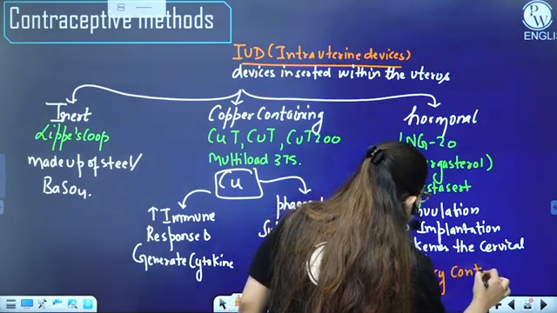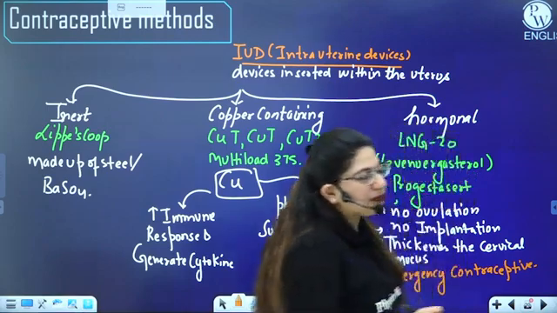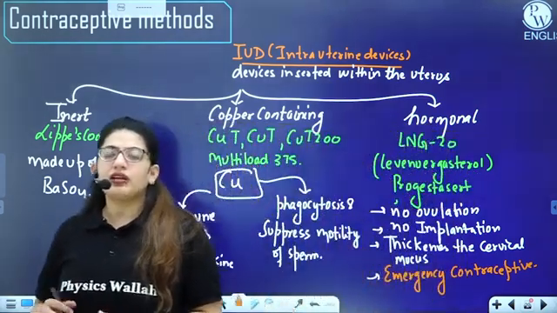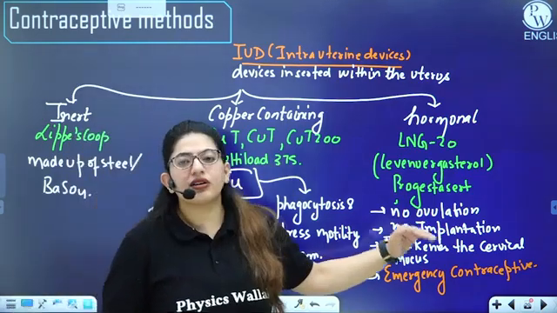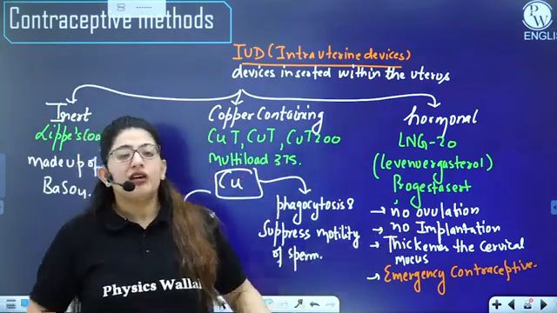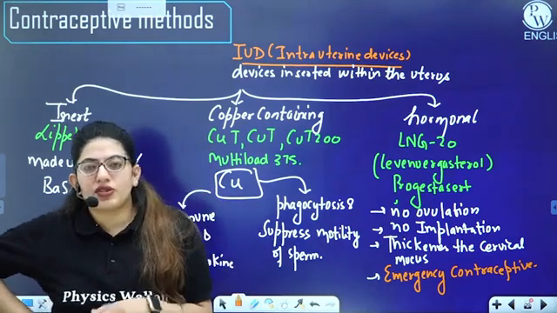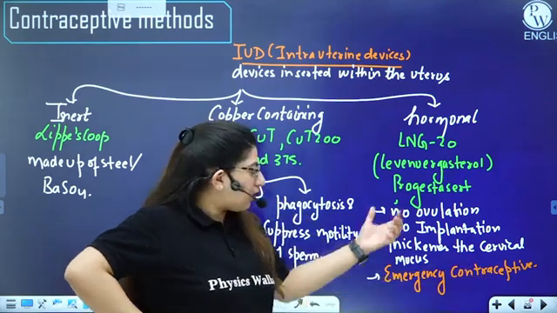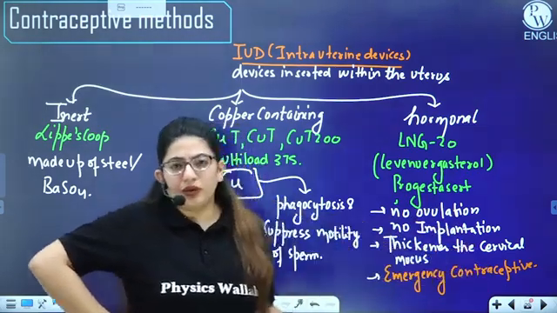So you must have heard, or watched the advertisement of iPill, which says if you take it within 72 hours of sexual intercourse, the unwanted pregnancy can be prevented, right? Similarly, if this is inserted in the uterus within 72 hours of sexual intercourse, it will act as an emergency contraceptive. It will alter the endometrium nature, and then there will be no implantation.